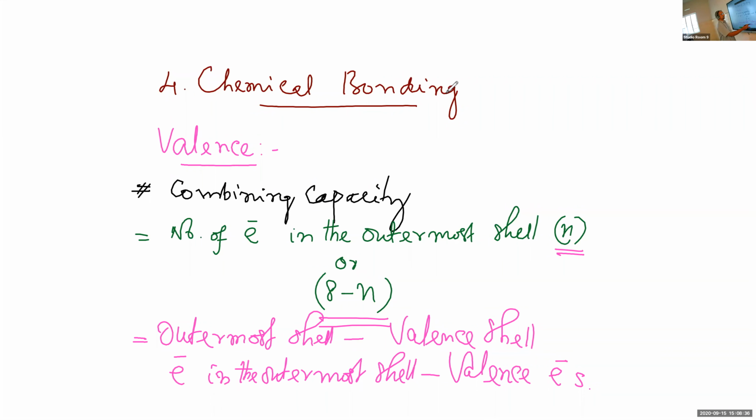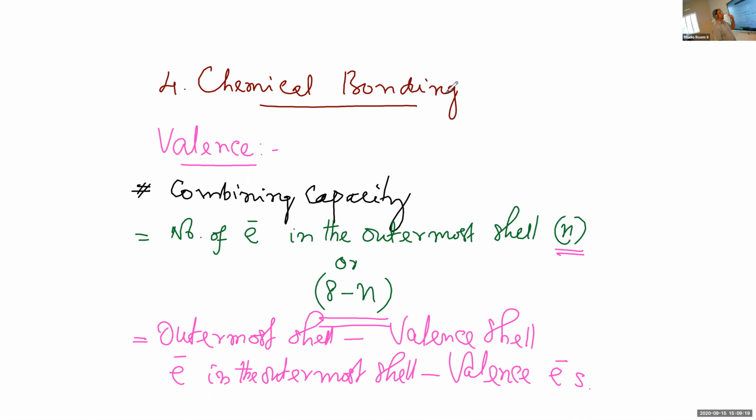Valence is equal to the number of electrons present in the outermost shell, or it may be 8 minus n. There is a specialty for the number 8. You can see it later. That is the valence of an element or an atom.